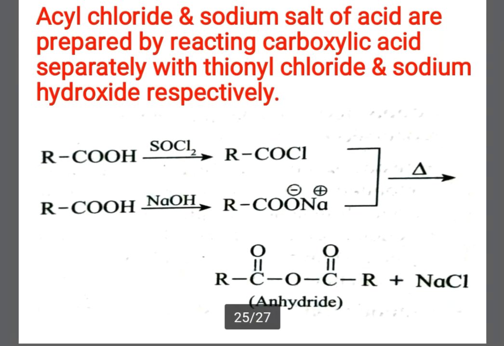Now acyl chloride and sodium salt of acid are prepared by reacting carboxylic acid separately with thionyl chloride and sodium hydroxide respectively. So how to form acyl chloride and sodium carboxylate? For this preparation, reactions are given. To form acyl chloride, you can treat the carboxylic acid with thionyl chloride, then you can get the acyl chloride.